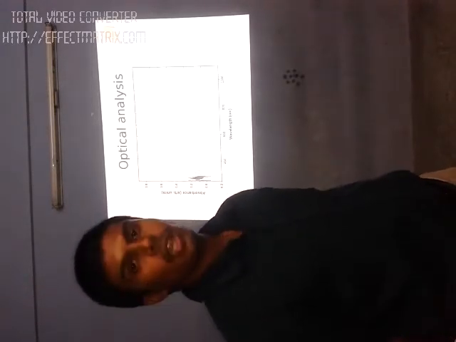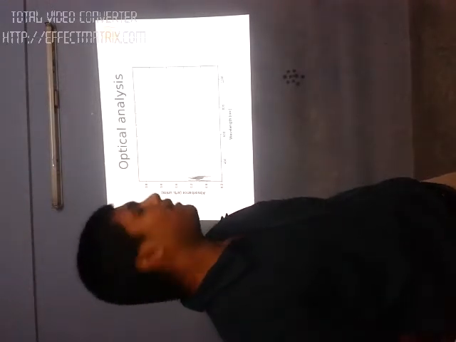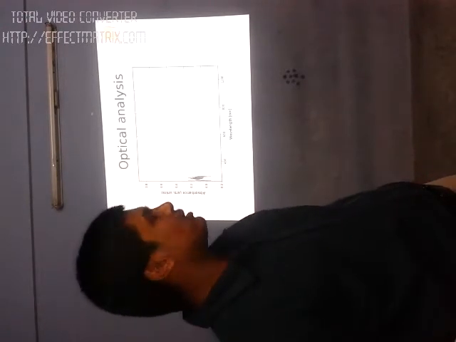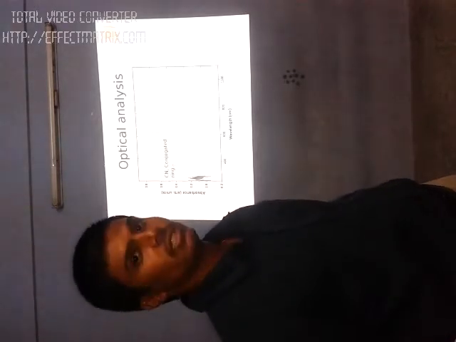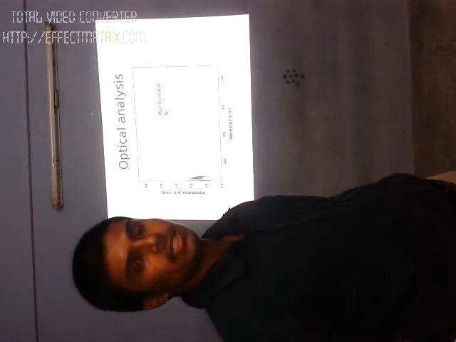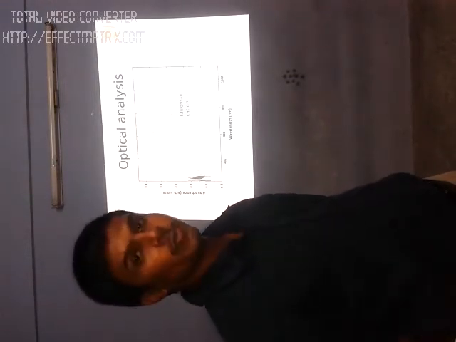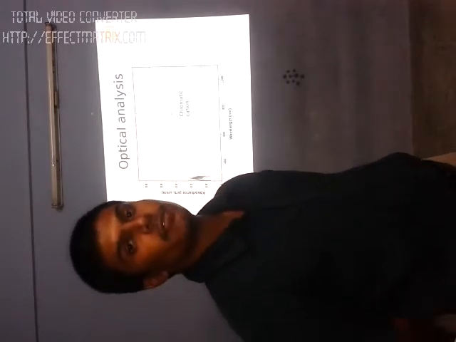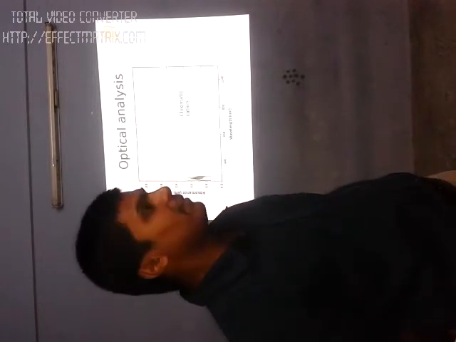This is the UV visible NIR spectrum, and here you can find a peak near 200 nanometer, which arises because of CN conjugations, and a peak observed near 400 arises because of the multibonded nitrogen, and also a strong intense peak observed at 600 nanometer arises because of the chromatic cation.